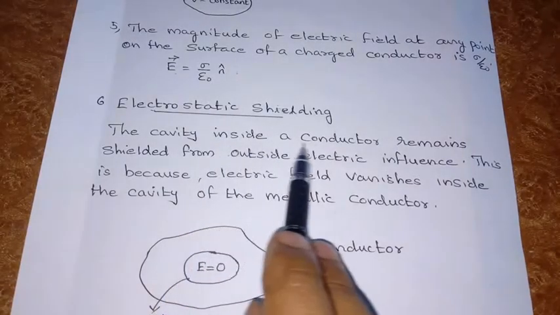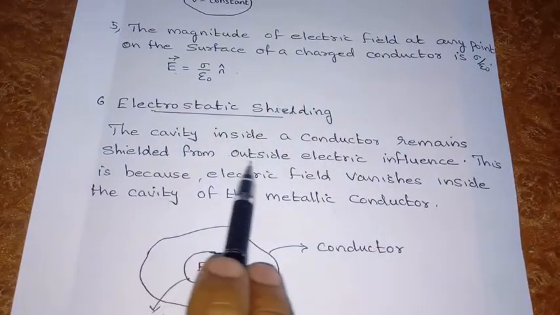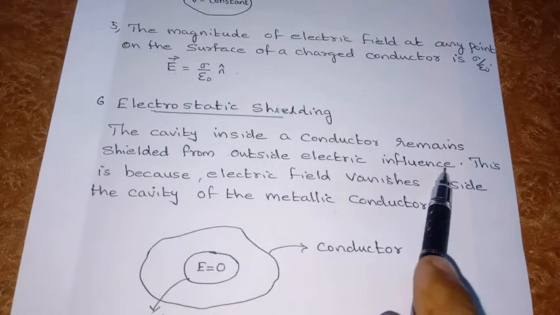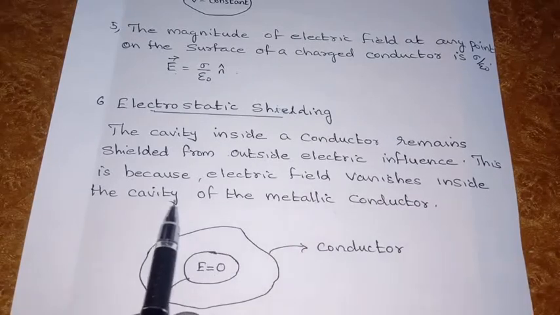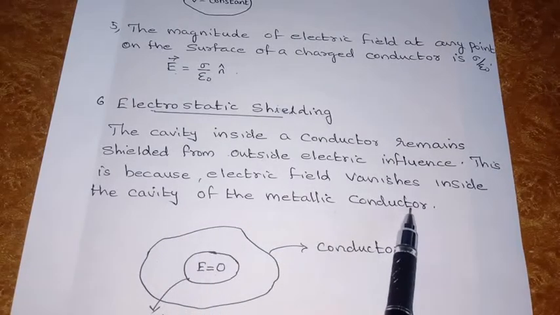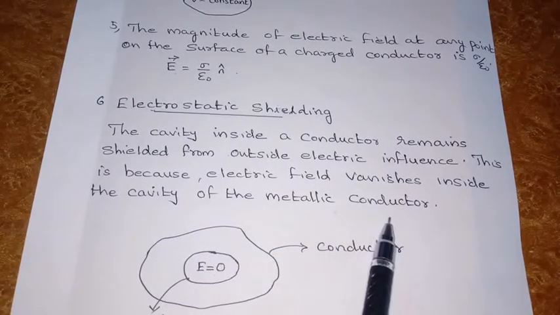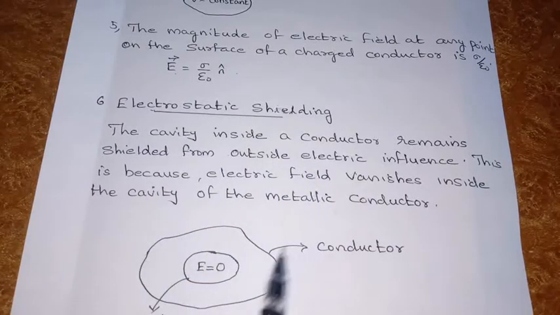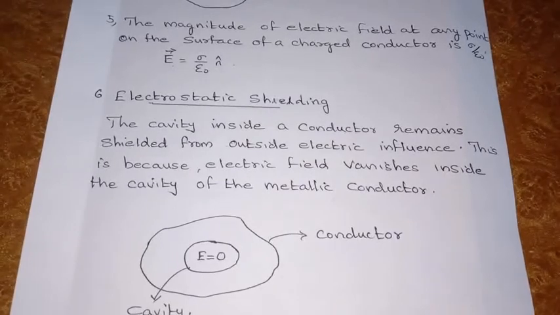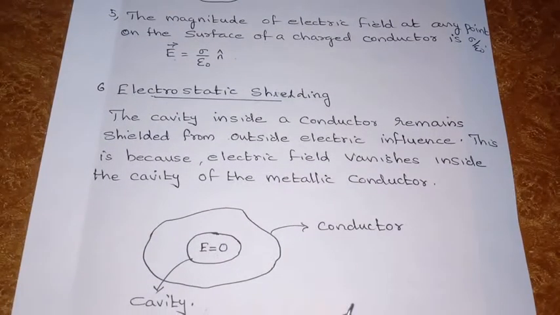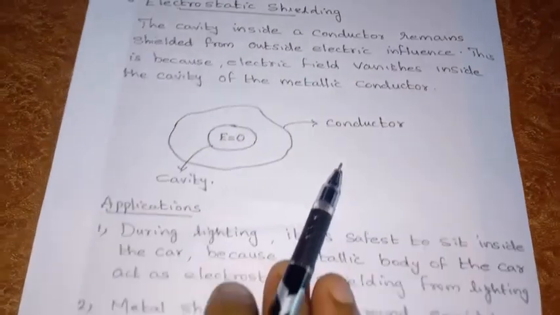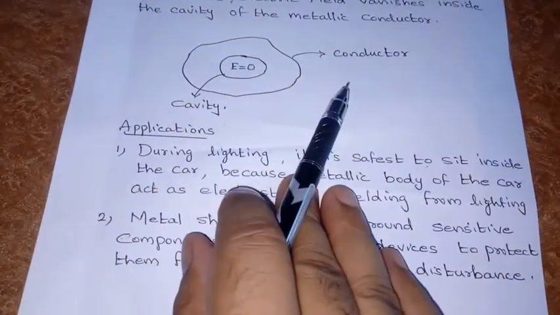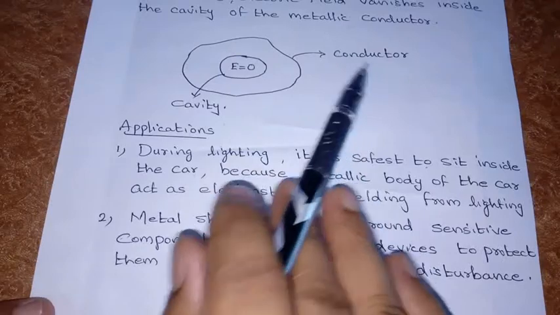The cavity inside a conductor remains shielded from outside electrical influence, because the electric field vanishes inside a cavity of the metallic conductor. This phenomenon is called electrostatic shielding. There are some applications and related things also.